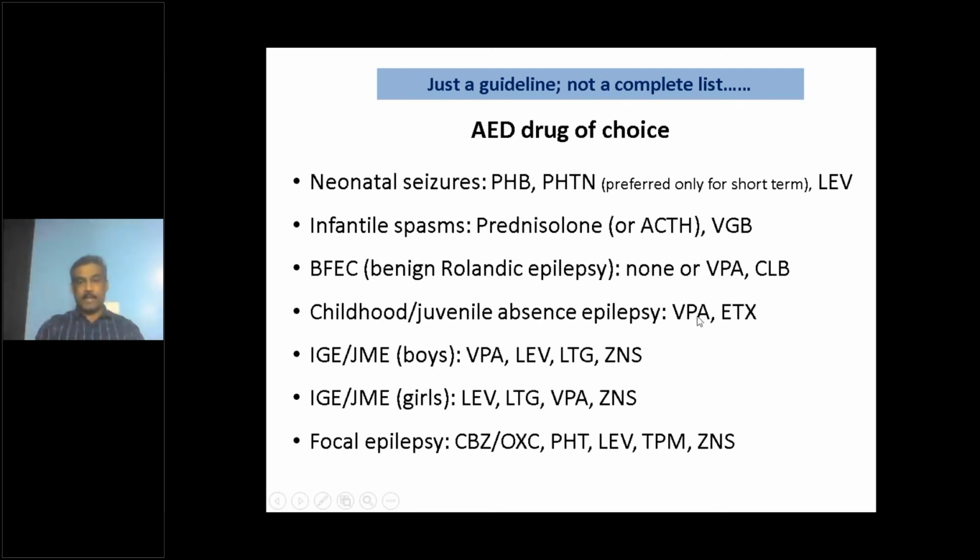Absence epilepsy, valproate and ethosuximide. Juvenile myoclonic epilepsy in boys, valproate is the drug of choice, but in girls, we try to avoid valproate. In girls above 8 to 10 years, we avoid valproate because of the PCOD syndrome, because of the risk of teenage, unplanned pregnancies, and teratogenicity. Focal epilepsy, as we already discussed, is always carbamazepine or oxcarbazepine.